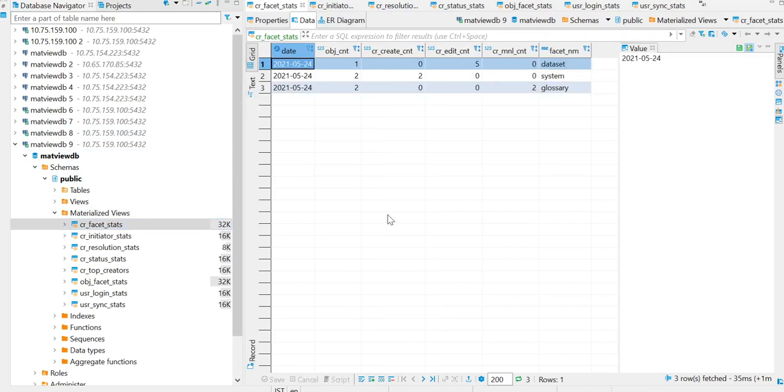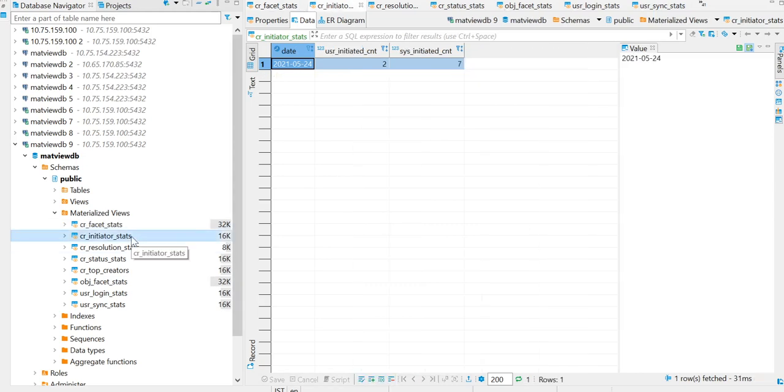So here in this table we can view the daily created and edited change requests for each facet. Here the date implies the date on which the change requests were created and edited, and also the object count, the number of objects that contain change requests, and also the number of automatic change requests that are created when you create an object, and also the number of automatic change requests that are created when you edit an object, and also the number of manual change requests and the name of the facet.